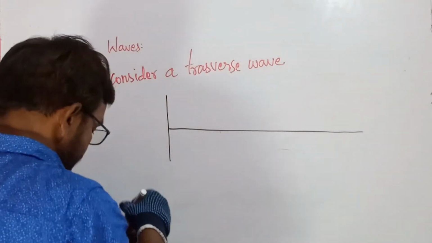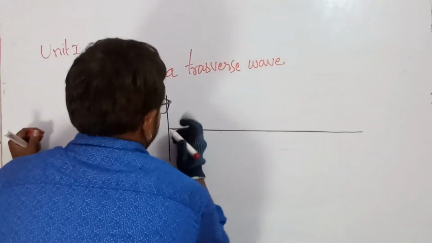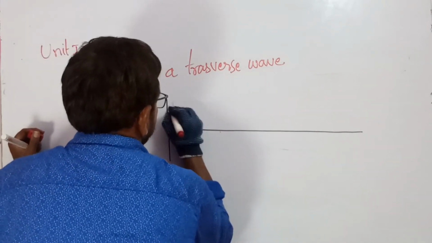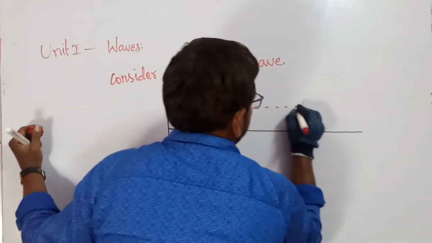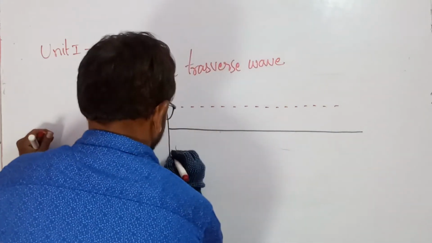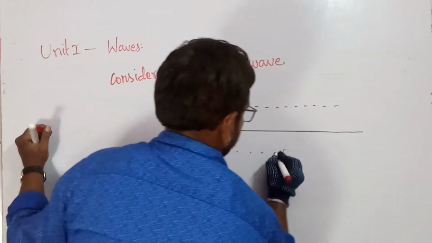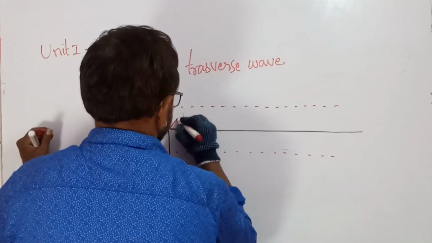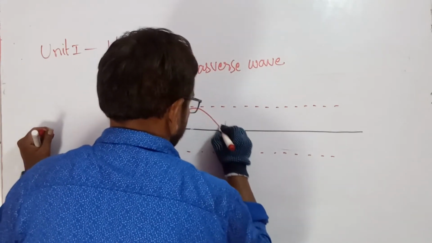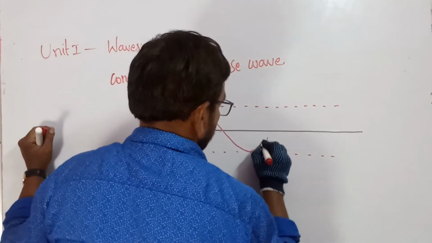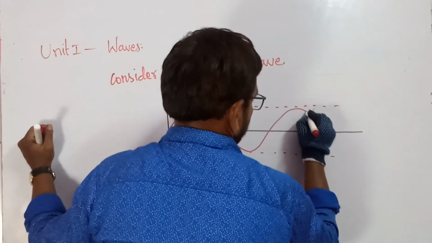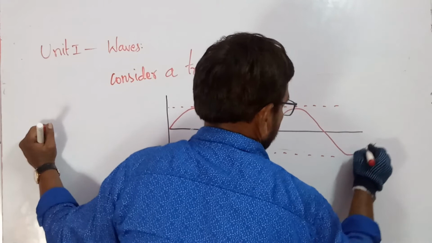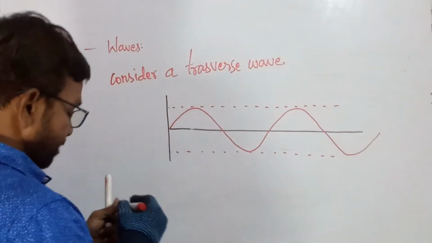This is a transverse wave. Try to draw the figure yourself, like this.